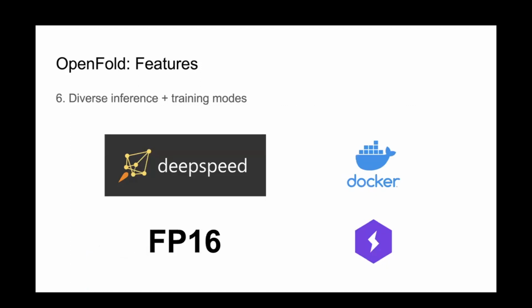We offer pretty diverse inference and training modes. OpenFold training supports DeepSpeed. We have PyTorch Lightning integration, so you have access to the whole range of functionalities that entails. We have a Docker container, and we also added an FP16 training mode, something that's not, well, the original AlphaFold 2 code doesn't include any training modes at all, but this actually required some engineering effort.